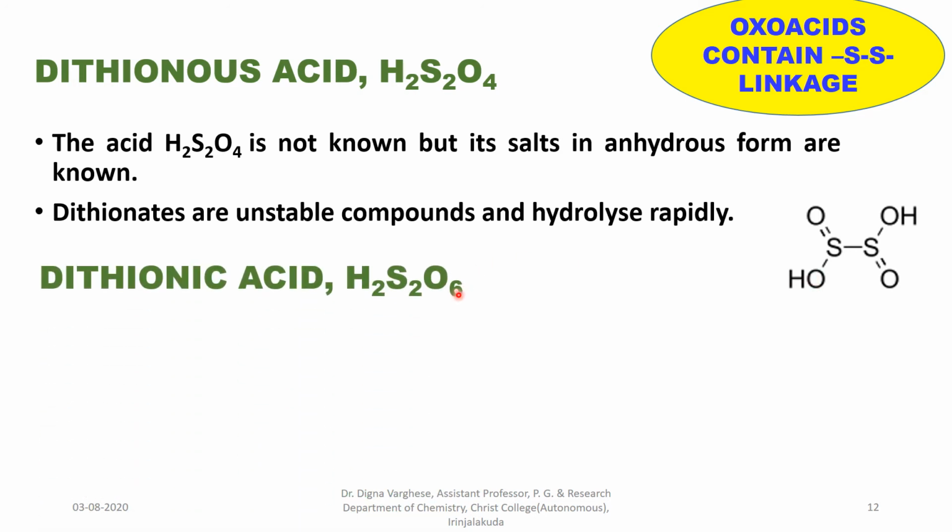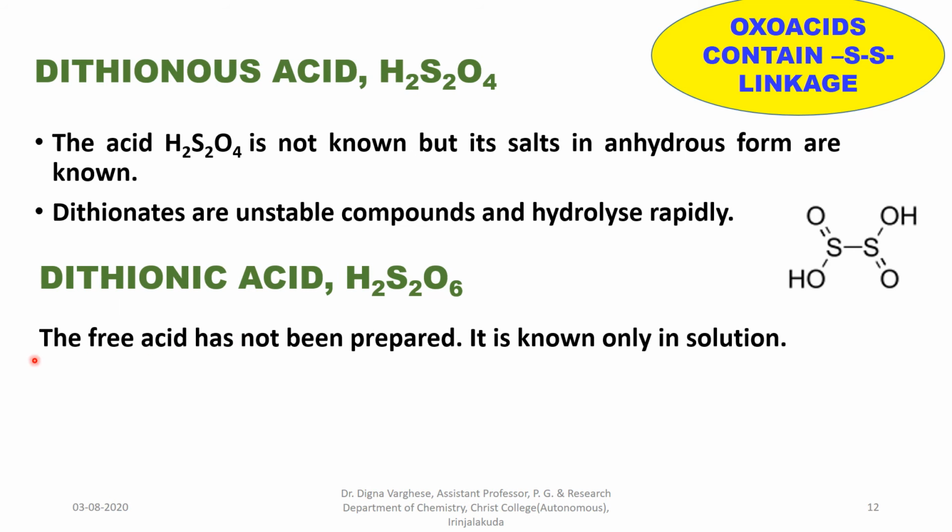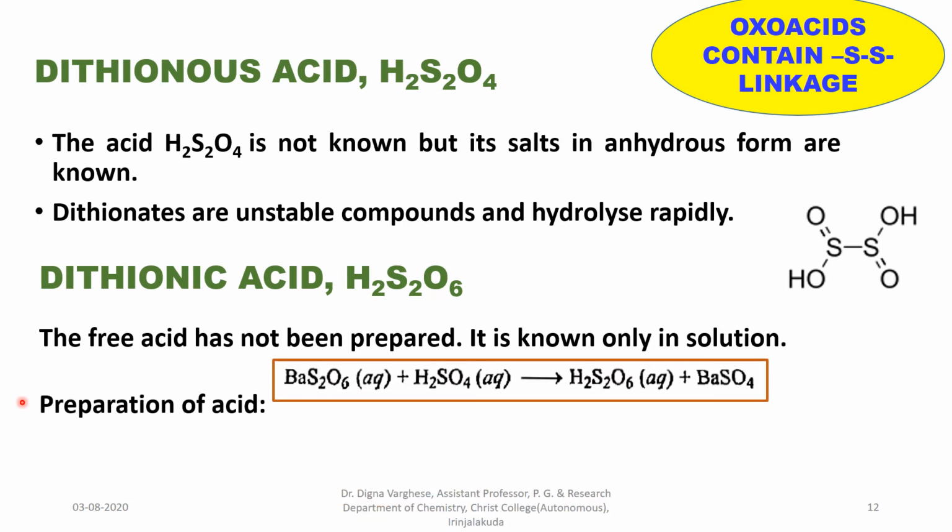Another oxo acid containing sulfur-sulfur linkage is dithionic acid. Molecular formula is H2S2O6. The free acid has not been prepared. It is known only in solution. Preparation of acid: barium salt of acid reacts with sulfuric acid forming H2S2O6, the free acid, which is not prepared yet but is known only in solution, that is in aqueous state, plus barium sulfate.